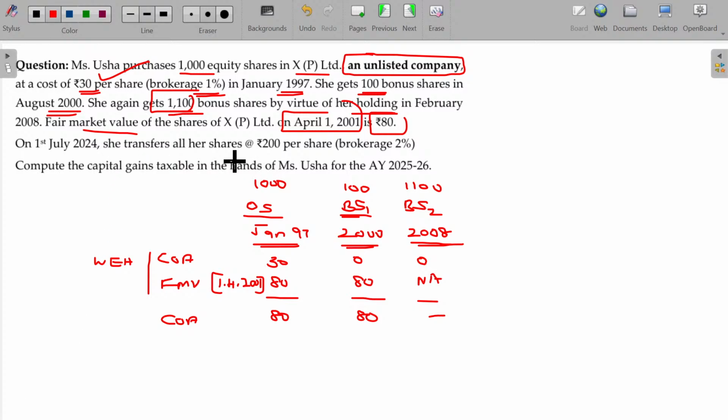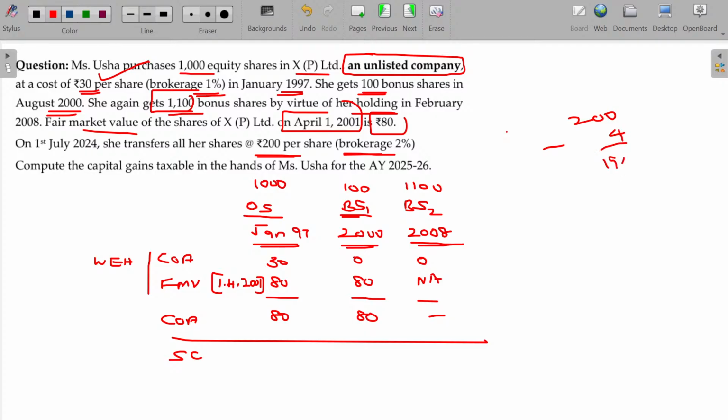Now, she transfers all her shares for rupees 200 and brokerage paid. So, sale consideration: 200 minus 2%, which is 4, gives 196 as the net sale consideration for every share. As it is an unlisted share, you can claim the indexation benefit also.